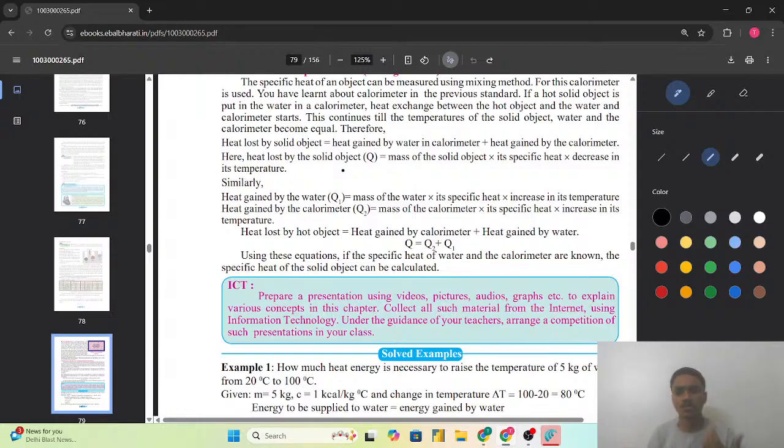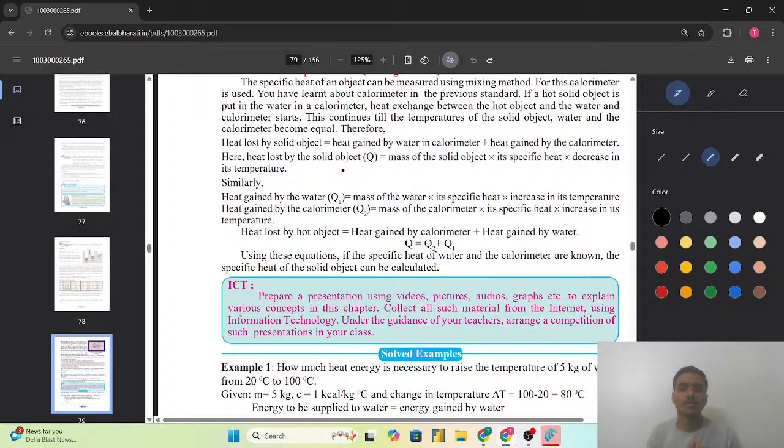So we are going to check the change in the temperature. Initially how much was it, finally how much is it. That means it will be T2 minus T1, that is final minus the initial temperature. And heat will be gained by the calorimeter too. That will be Q2. So mass of the calorimeter multiplied by the specific heat capacity of the calorimeter multiplied by the increase in the temperature.